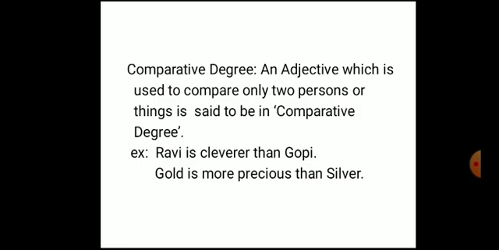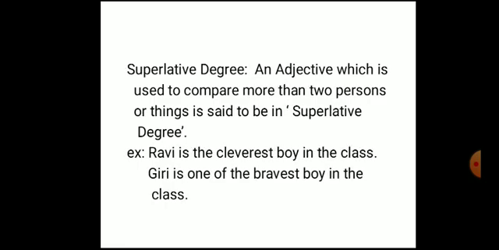So here in positive degree, no comparison. Coming to comparative degree, there will be comparison between two persons, two things, two flowers, etc. Understood, beta? Okay, let's move to the third degree, superlative degree. An adjective which is used to compare more than two persons or things is said to be in superlative degree.